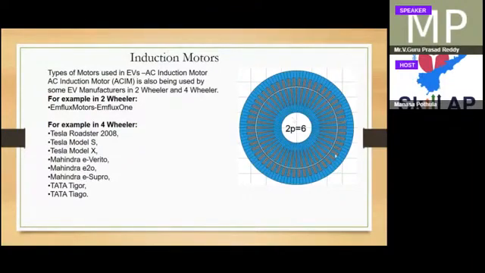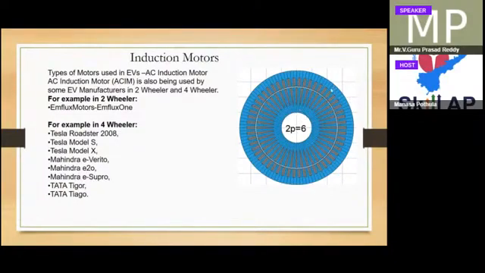Inside here, the stator has the windings. The rotor has copper bars, and the ends are shorted. The rotor is a squirrel cage, meaning it is formed in a cage format.